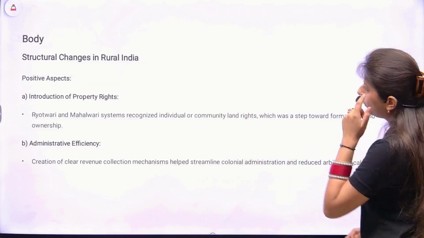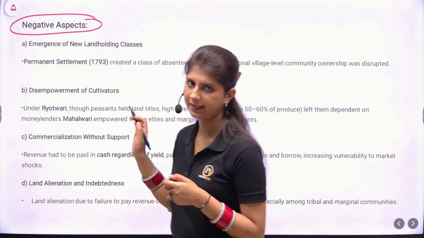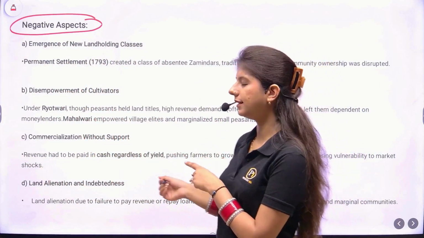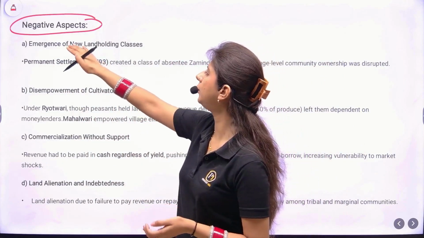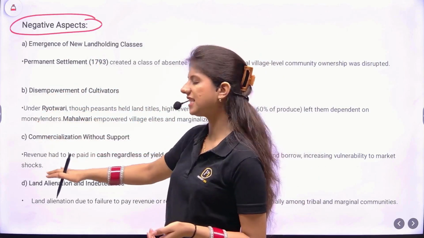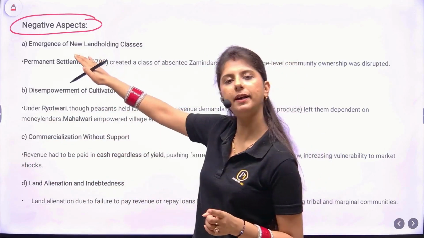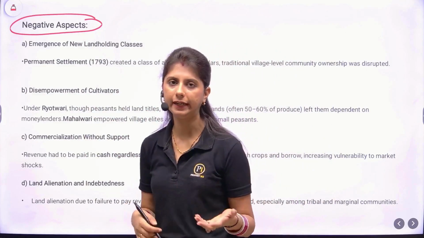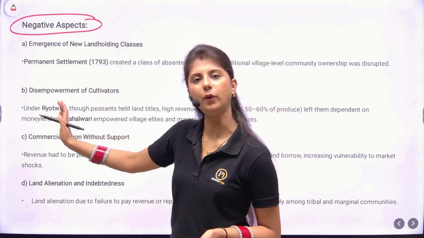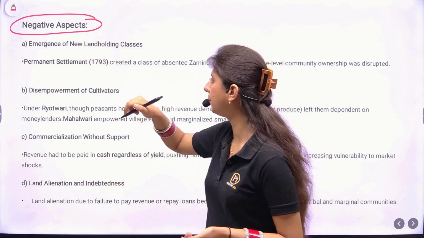Now quickly we'll jump to the negative aspects. The structure is kept more or less the same. While structuring these answers, a common mistake is that students will write subheadings for points 1 and 2, but in the next points they will skip the subheading. Just maintain the structure. If you are using subheadings, then use them for all. If you are short of words or lack content, just start right away from the point and skip the subheading in that case. But it is better to write the subheading and then the point.